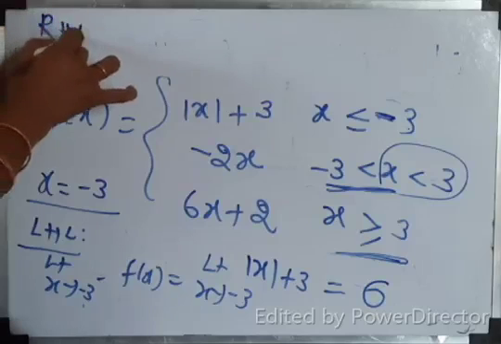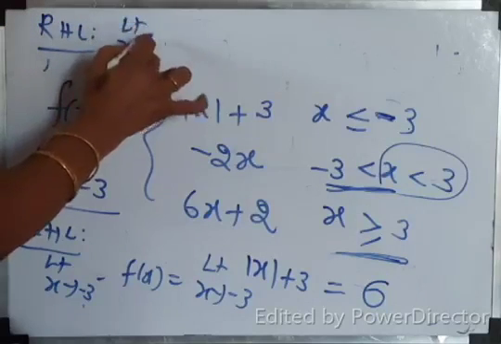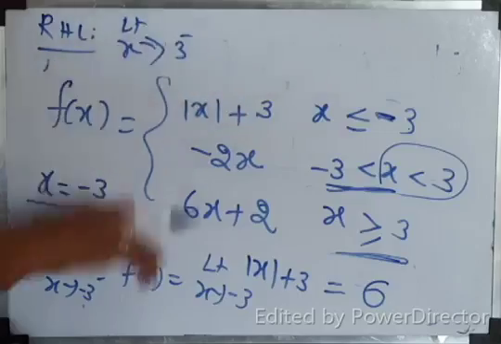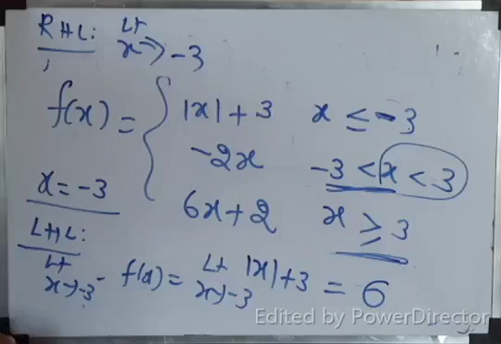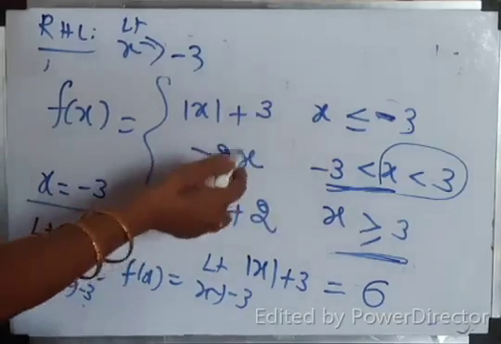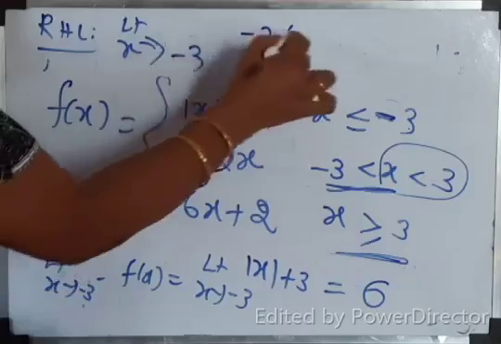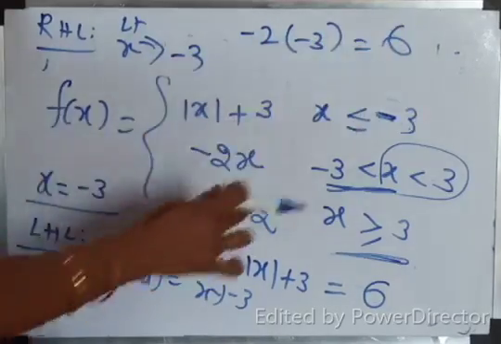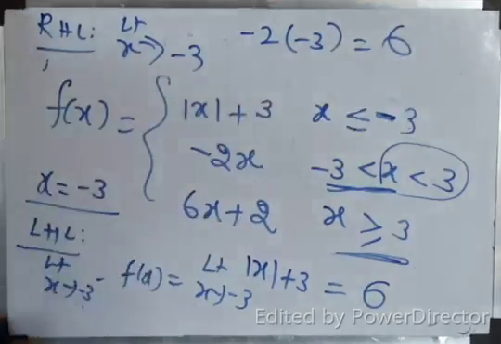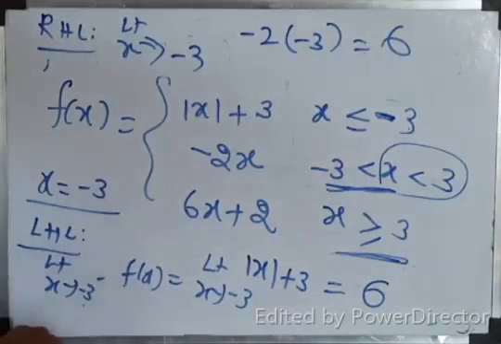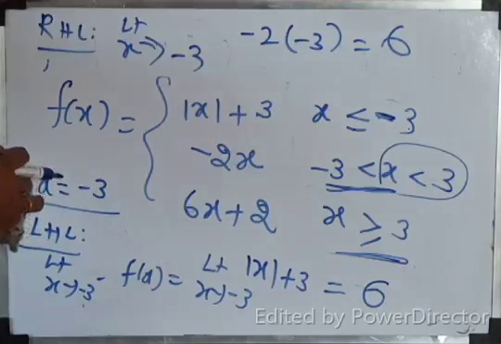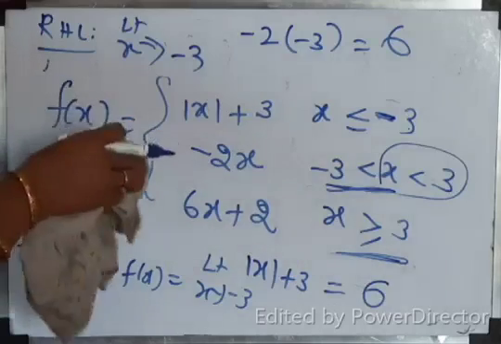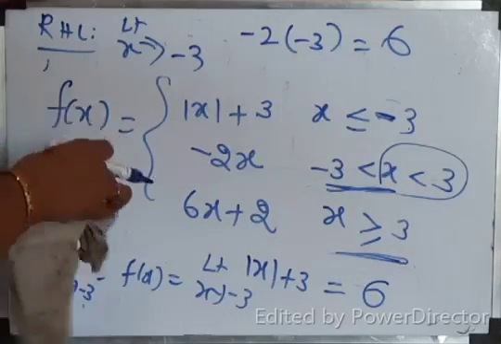What is my RHL? Limit x tends to minus 3 plus. If you take minus 2x, so minus 2 into minus 3. What will you get? 6. Yes? LHL equal to RHL. What is f of minus 3? What is f of minus 3? I don't have space. Okay.